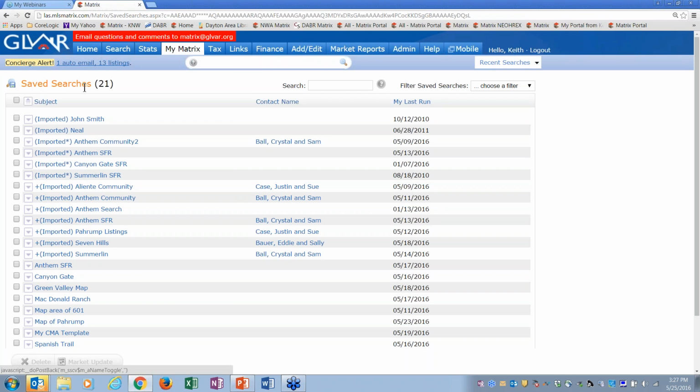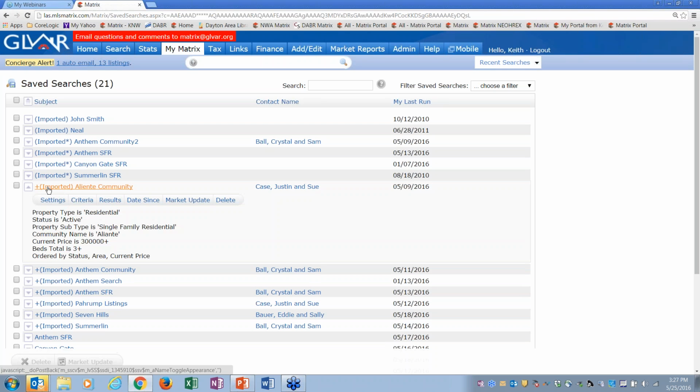I'm under Save Searches. I got 21 of them, and I'm going to use this Aliante one right here because it has a plus sign. When I click on it, I'm going to go to Settings. And by the way, you can see the criteria here, so you can double check it. And if you're not sure that everything got pulled over correctly, you can always run the results and get the list just to have confirmation that everything came over correctly for you. Okay.